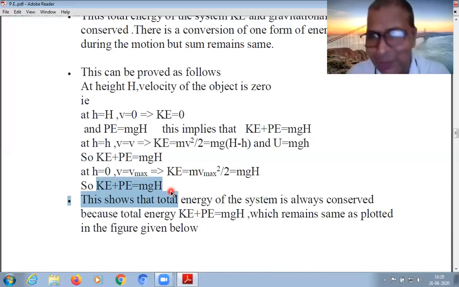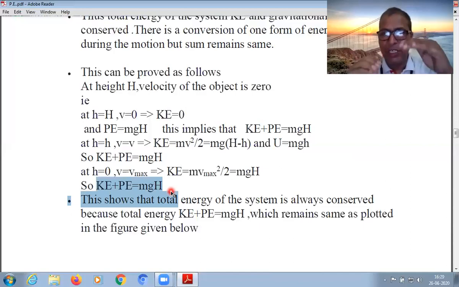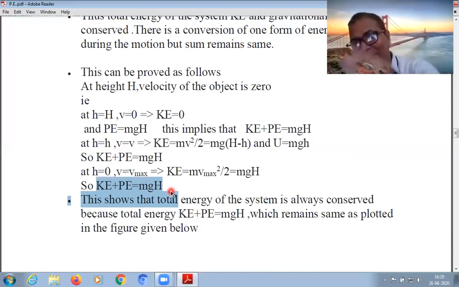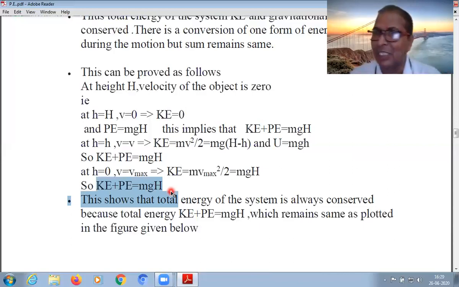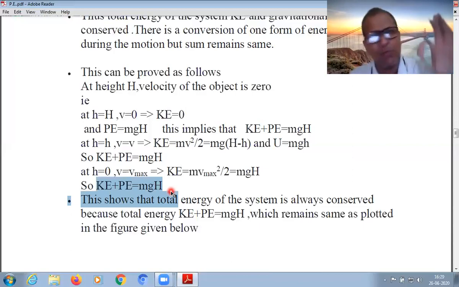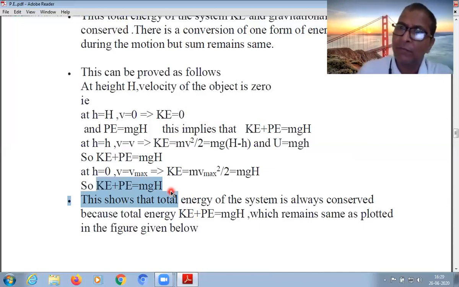This mathematical calculation shows that when a body falls from a certain height under gravity, at the certain height the total energy is in the form of potential energy. As it moves down, potential energy is converted into kinetic energy, and before it strikes, the total potential energy is converted into kinetic energy. At the bottom, potential energy is 0. But at any point in the path, either top, bottom, or any point in between, the total energy remains constant, that is mgH, by this consideration.